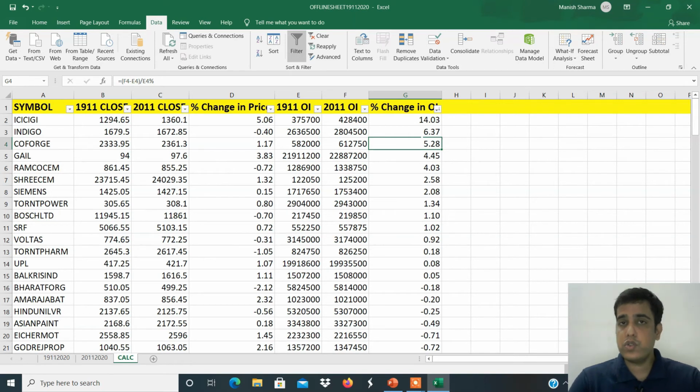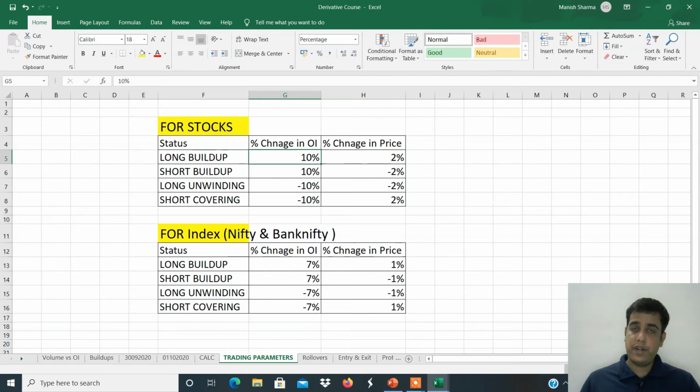We don't want to follow small players. So our trading filter has to be higher, bigger, in terms of number. The more open interest, the more positions got built in that, and the bigger the move you can expect. So now understand the trading filters. Stocks will have different trading filters and an index will have different trading filters.